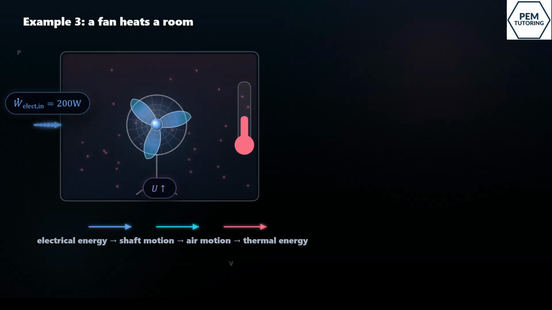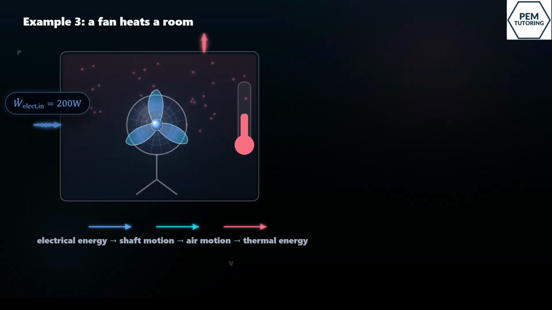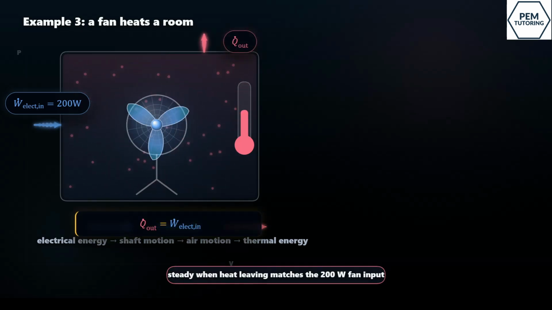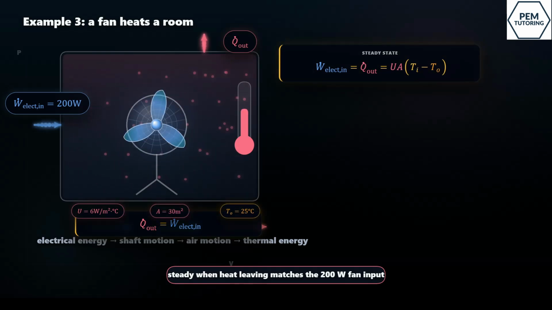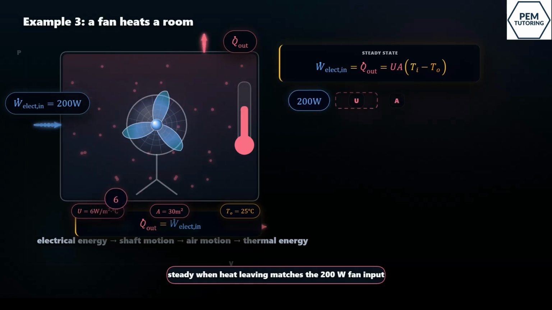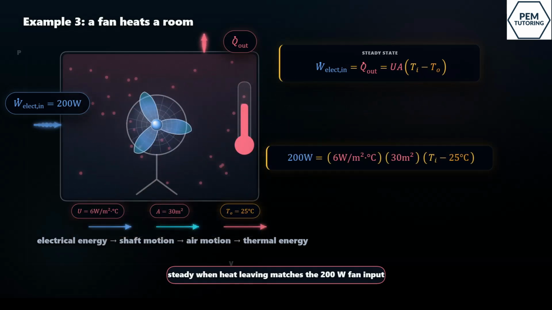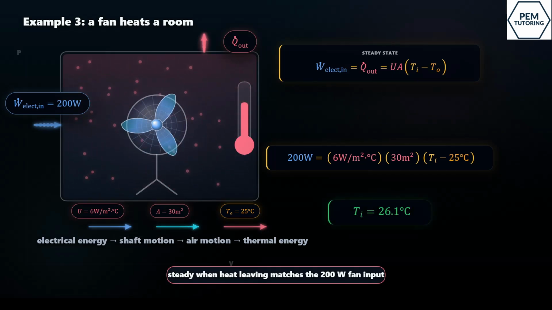Now, if the room reaches steady state, its temperature stops rising. At that point, the heat leaving the room matches the electrical power entering through the fan. So Q dot out equals W dot electrical in. The heat loss is modeled as U times A times Ti minus To. Now substitute the values. 200 watts equals 6 times 30 times Ti minus 25. Solving gives Ti equals 26.1 degrees Celsius. So a fan does not cool a closed room overall. It eventually adds heat to it.